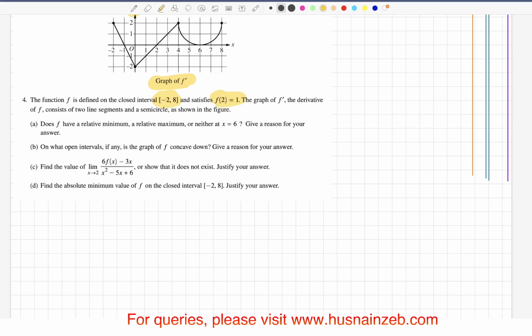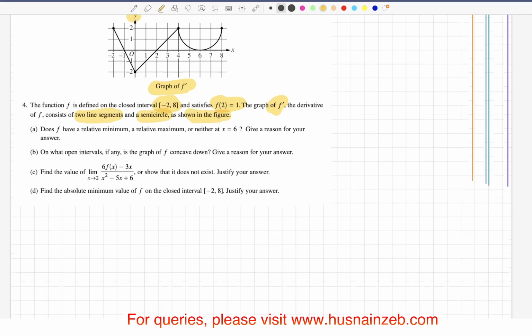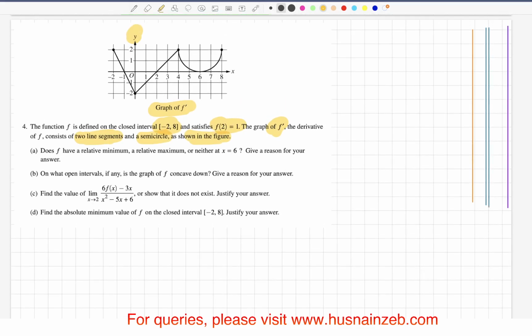The graph of the derivative consists of two line segments and a semicircle as shown in the figure. Does f have a relative minimum, a relative maximum, or neither at x is equal to 6? Give a reason for your answer.